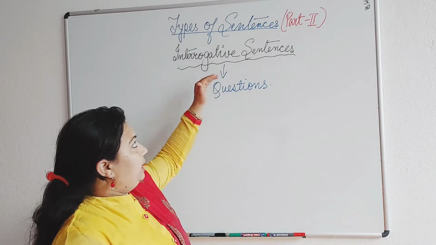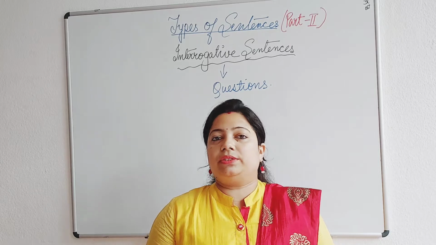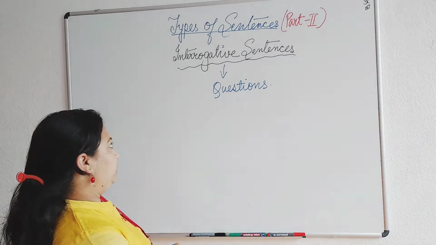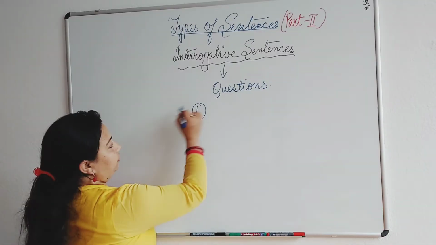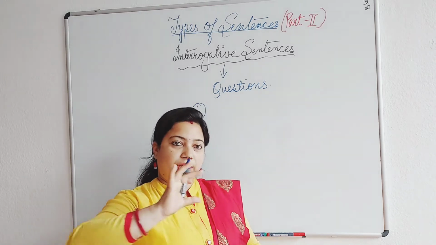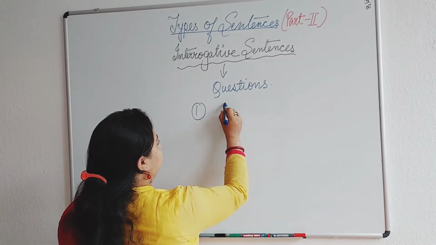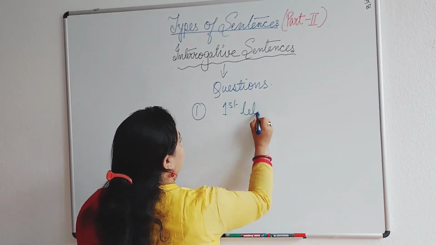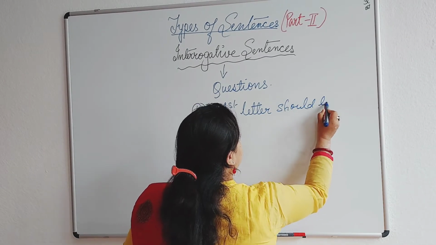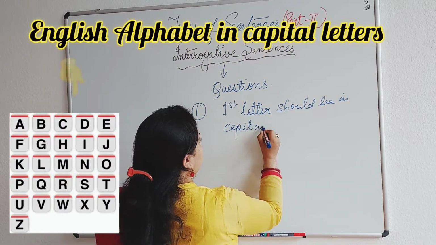Okay. Now, interrogative sentences are very easy to understand. There are a few points which we need to remember while we frame an interrogative sentence. Let me go through them. Number one, the first thing you should always remember when you are framing an interrogative sentence is that the first letter should be in capital.